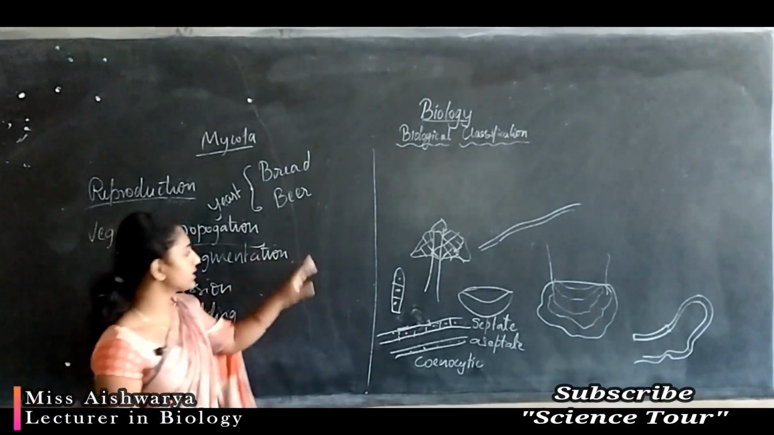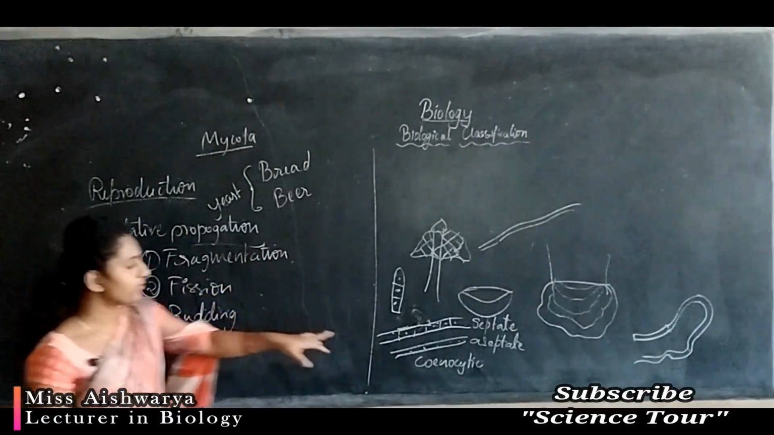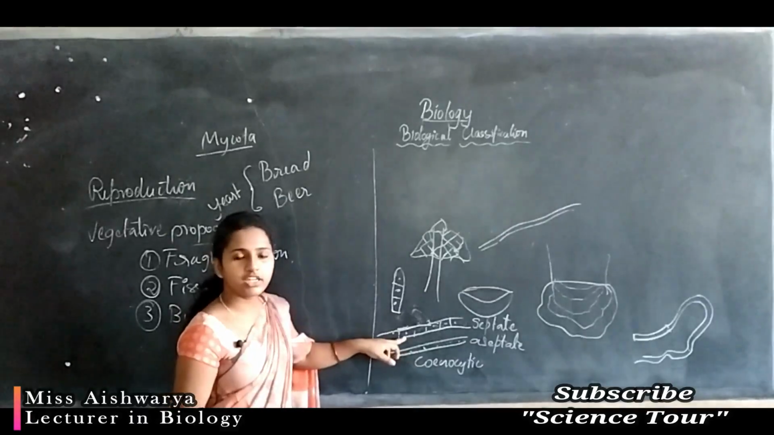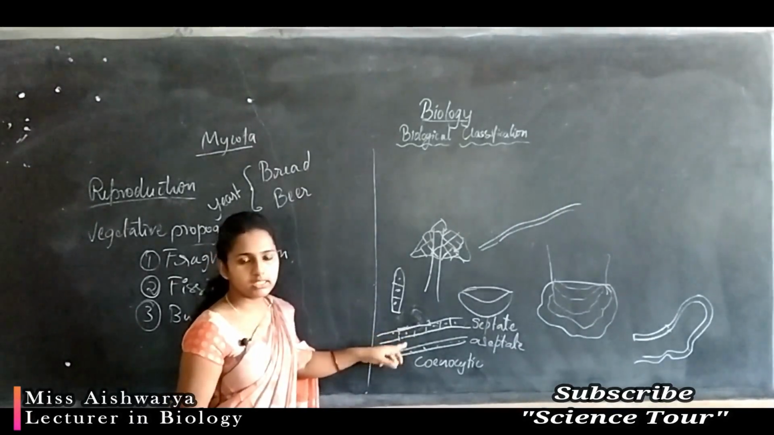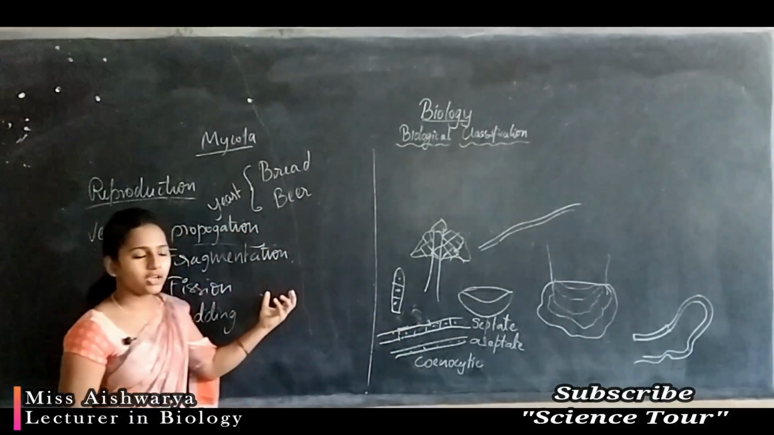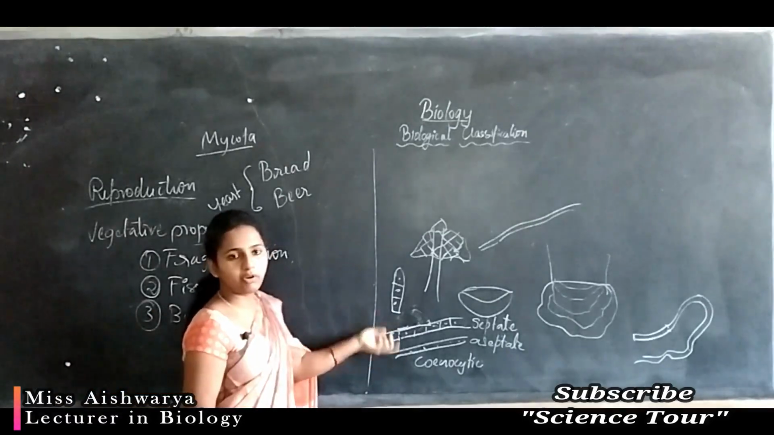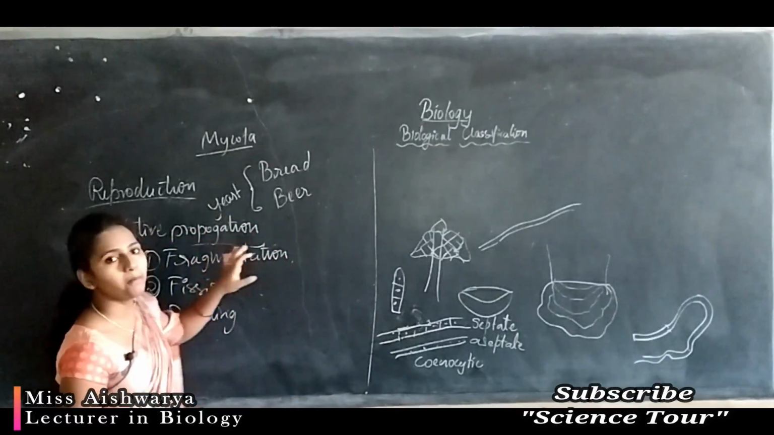Here all these three methods use the vegetative hyphae. Vegetative means the fungal body is involved in the reproduction. So this type of reproduction we'll call vegetative propagation.